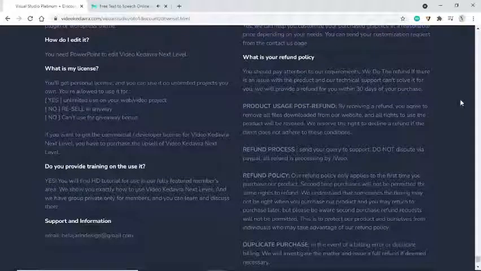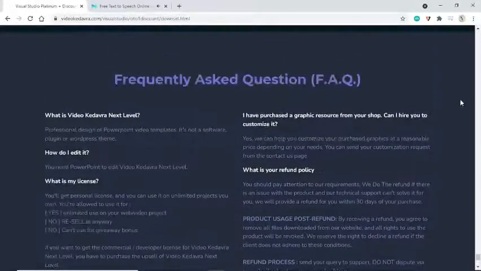Support and information. Email balajarandesign@gmail.com. I have purchased a graphic resource from your shop. Can I hire you to customize it? Yes, we can help you customize your purchased graphics at a reasonable price depending on your needs. You can send your customization request from the Contact Us page.